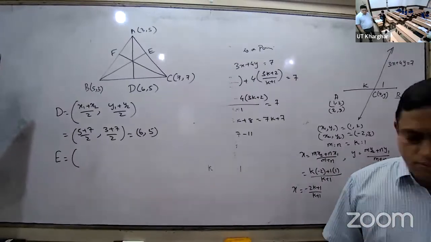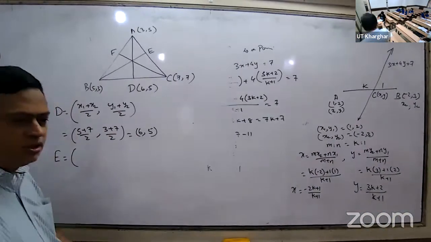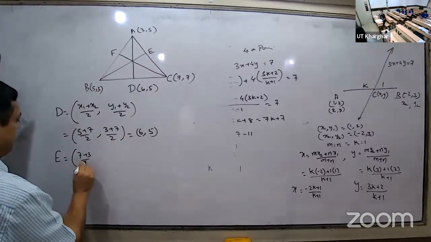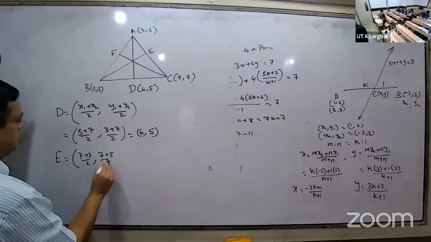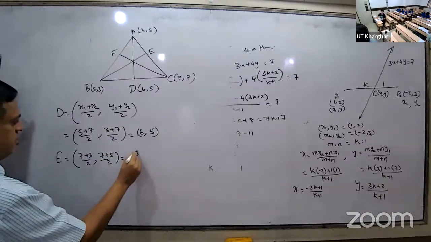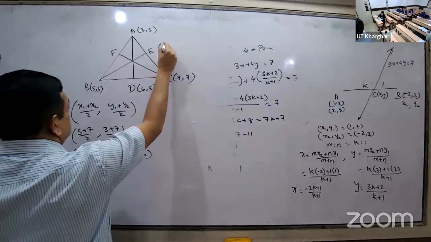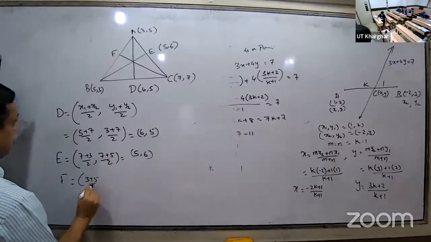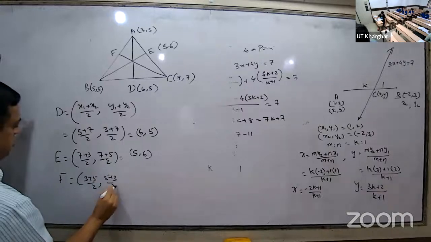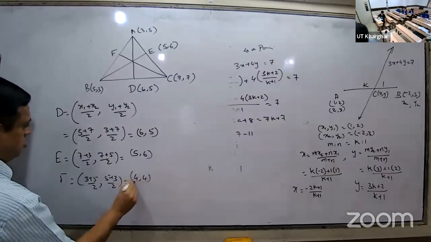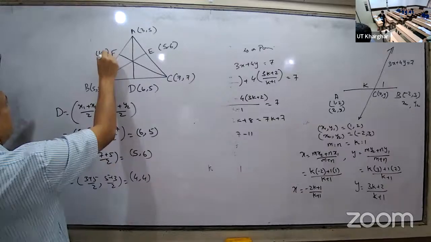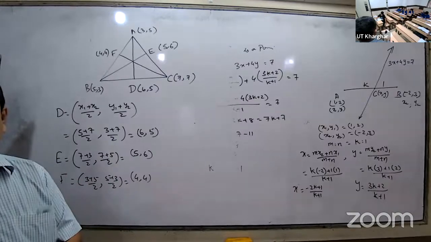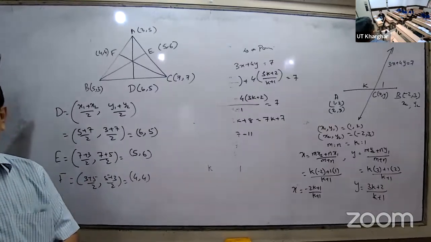What is the value here? Now all of it. This man is waiting. See. It is 7 plus 3 divided by 2, 7 plus 5 divided by 2. How much? 10 by 2. 5 comma 6. E is 5, 6. F, same way. 3 plus 5 by 2, 5 plus 3 divided by 2. See, it is 4 comma 4. Then this much already done. Remaining who did? Actually, I am waiting. Over. What did you find out?